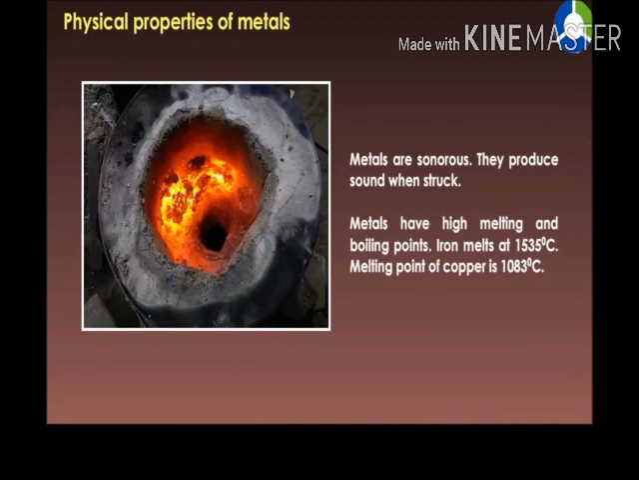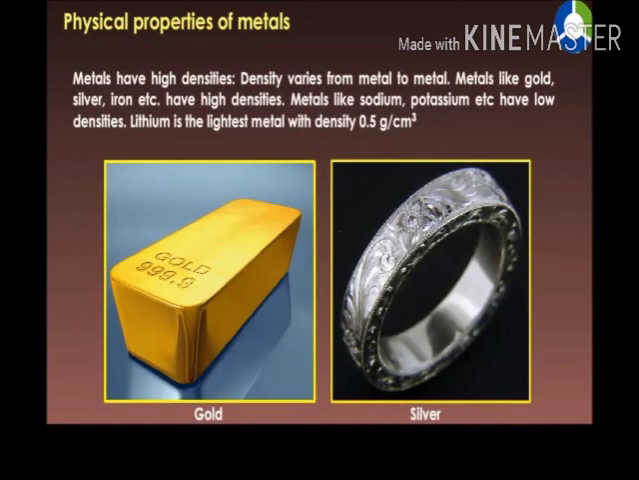Iron melts at 1535 degrees Celsius. Melting point of copper is 1083 degrees Celsius. That is very high. Metals have high density. Density varies from metal to metal. Metals like gold, silver, iron, etc. have high density. Metals like sodium, potassium, etc. have low density. Lithium is the lightest metal with very small density.